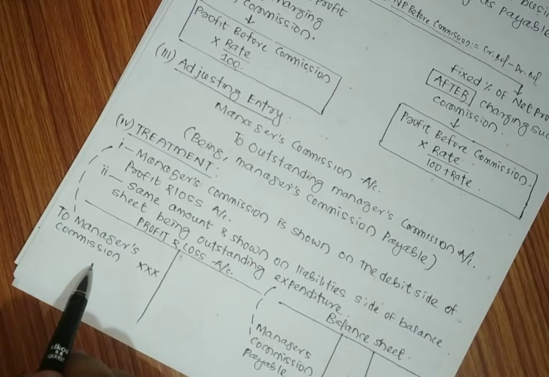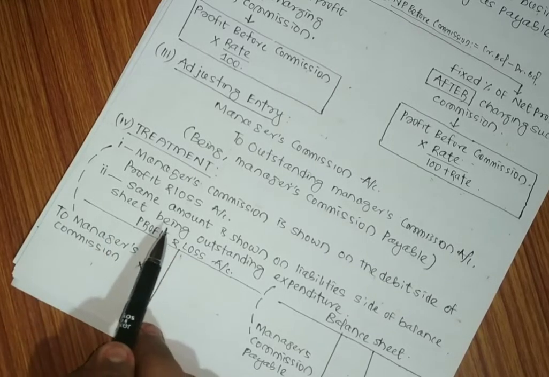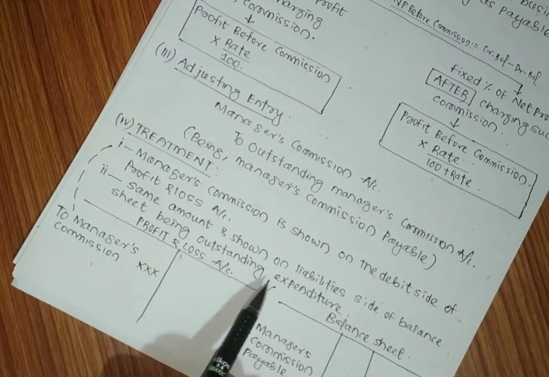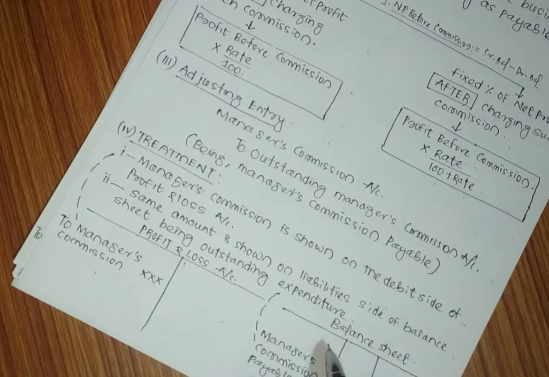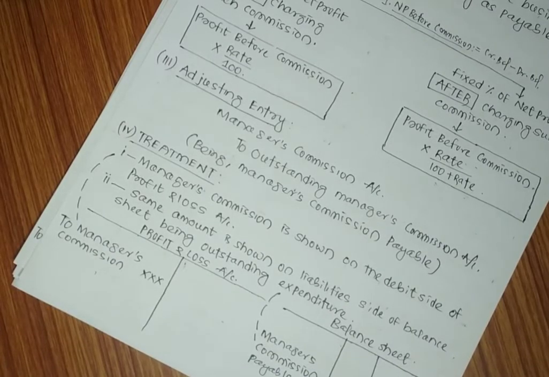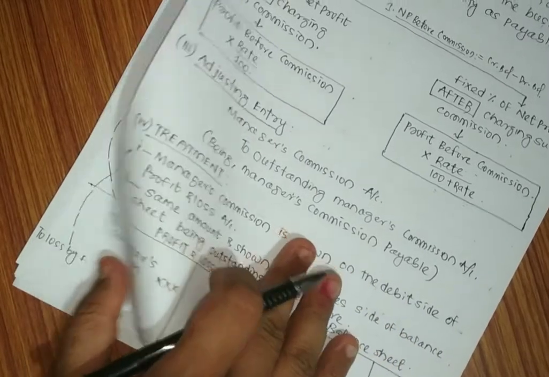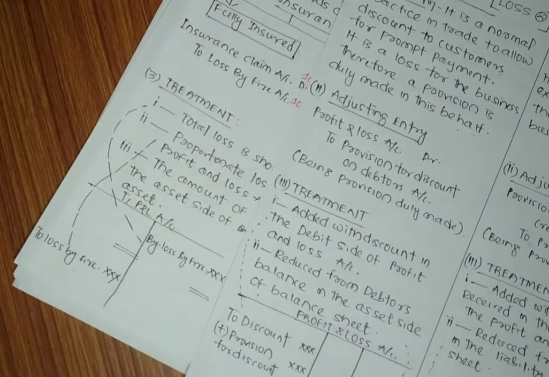That means here in the profit and loss account debit side it will be shown. And second treatment, the same amount is shown on the liability side of the balance sheet, being outstanding expenditure. So in the balance sheet liability side we will show it as outstanding expenditure. So manager's commission payable will be shown on the liability side of the balance sheet. Okay.